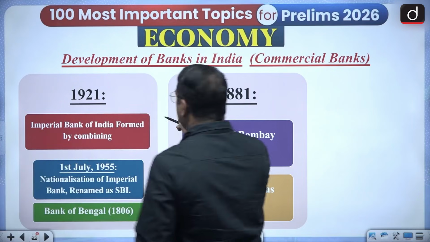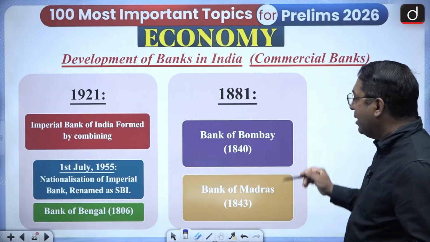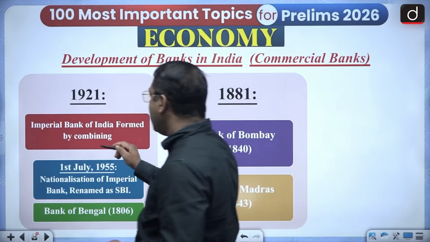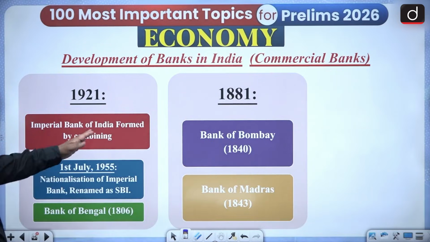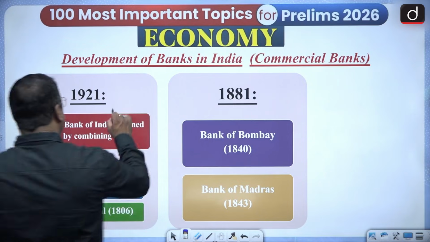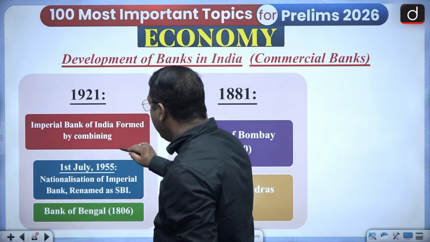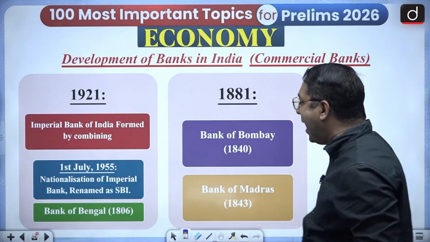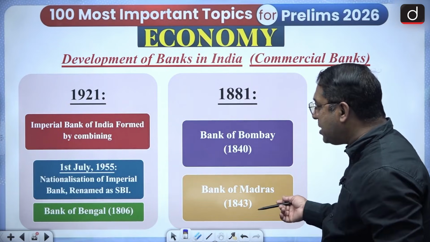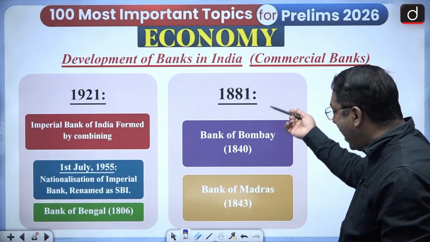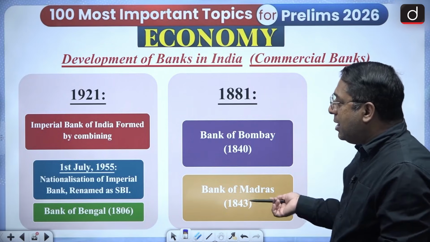What about this? This is 1921. We can say Imperial Bank of India. Imperial Bank of India formed by what? It was formed by combining the other banks. Okay?